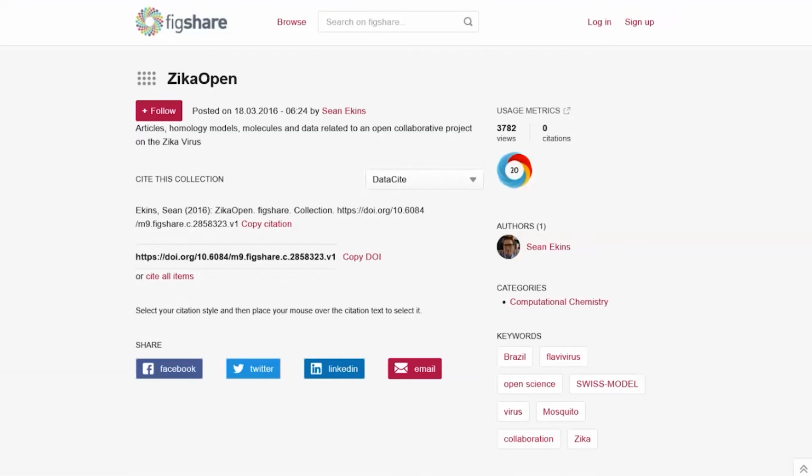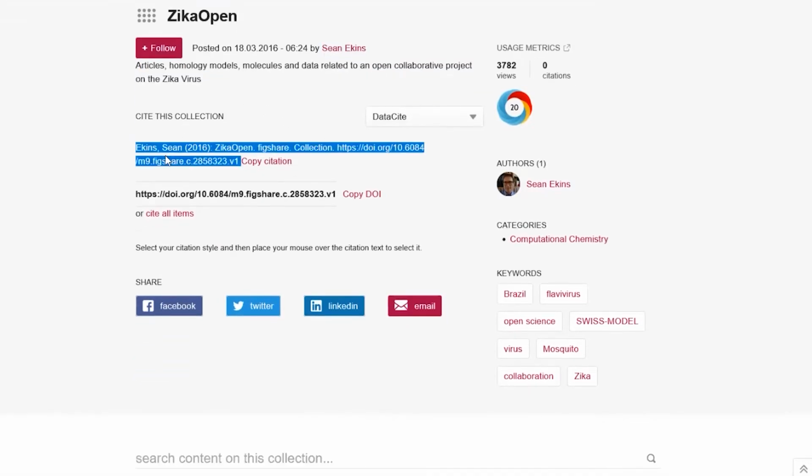Okay, I just want to mention how you can package things together to make it easier to cite them or to showcase them. And I mentioned collections in the slide presentation. This is an example of a collection. It's Zika data collected from all over Figshare. A couple things to note. It has a title. It has a description right here. We could follow this collection. There's one author. And it has a DOI.